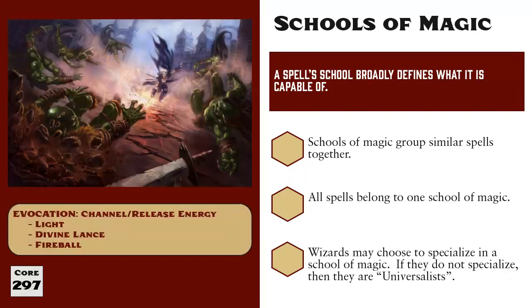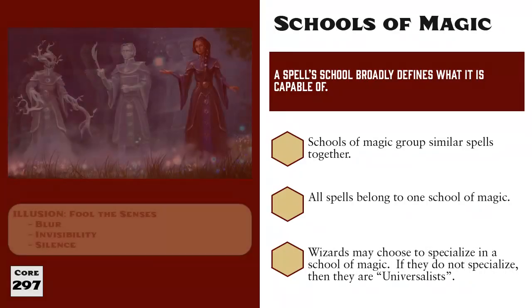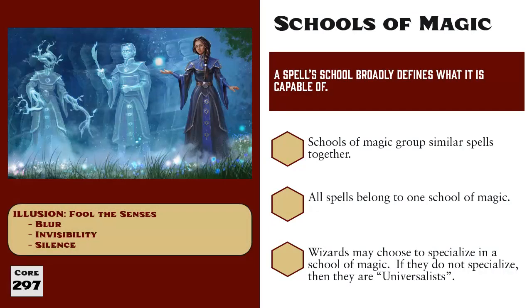The fifth school is Evocation. Evocation magic channels energy and makes things go boom. Light, Divine Lance, and of course Fireball are all evocation spells. The sixth school is Illusion. These schools probably do exactly what you expect. They fool the senses. Blur, Invisibility, and Silence are all illusion spells.